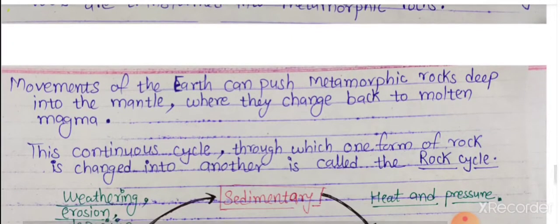This continuous cycle through which one form of rock is changed into another is called the rock cycle.